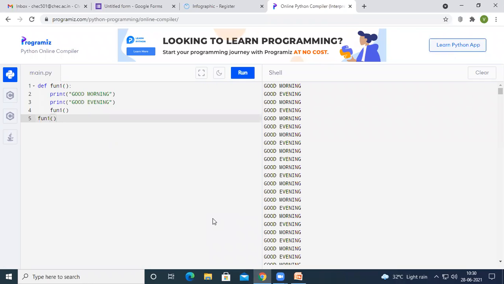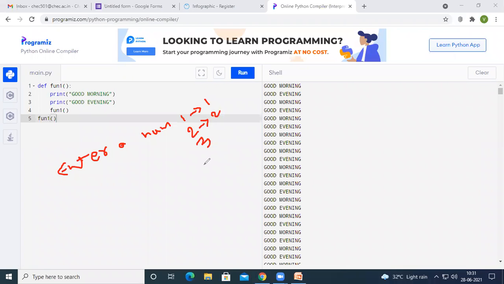Factorial in the sense, for example, let us assume our program is going to ask: enter a number. If you give one, then one will be the output, or if you give zero, zero will be the output. And in case you give two, two will be the output.